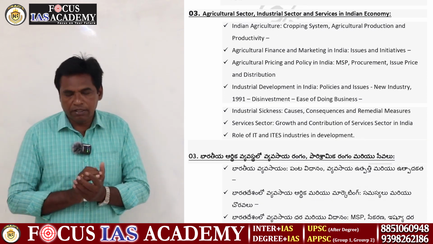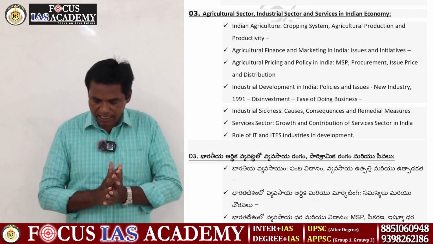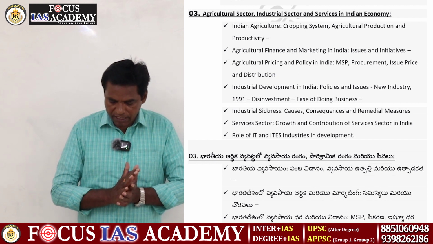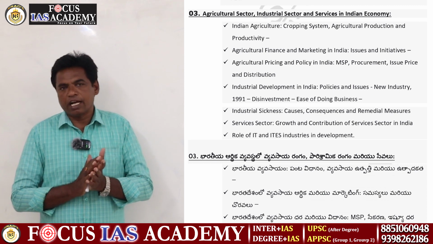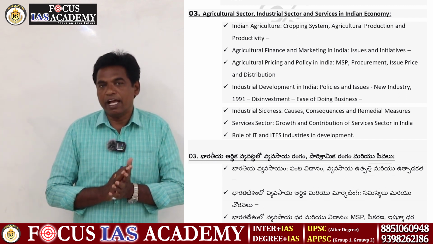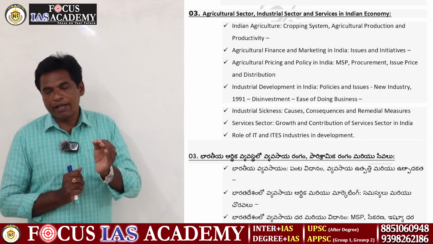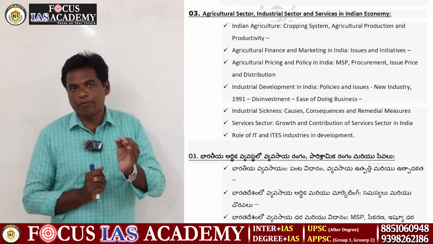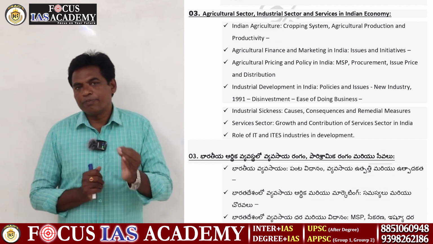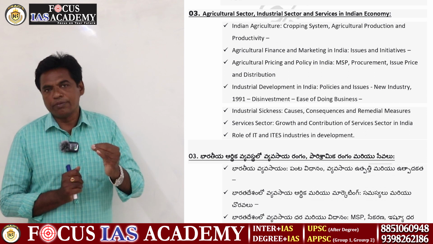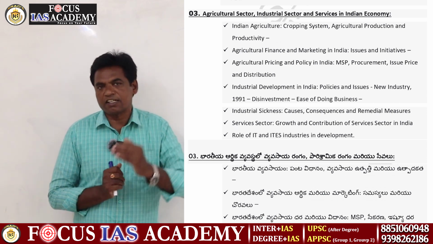Then another chapter. Now it is the agriculture sector, industrial sector, and service sector of the Indian economy. The main force of the Indian economy is agriculture. Agriculture is the backbone of the Indian economy. Once upon a time, about 90% of people depended on the agriculture sector, because the literacy rate was very low, so automatically there were large numbers of employment opportunities in agriculture.